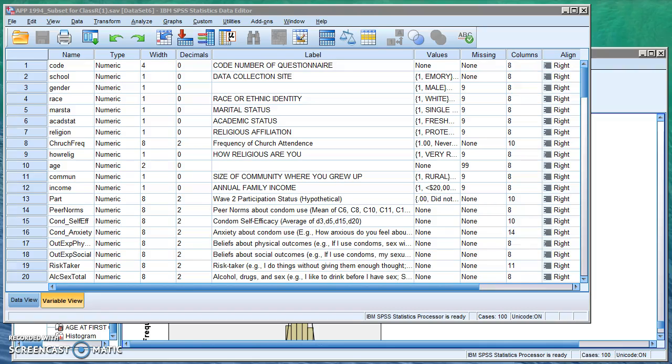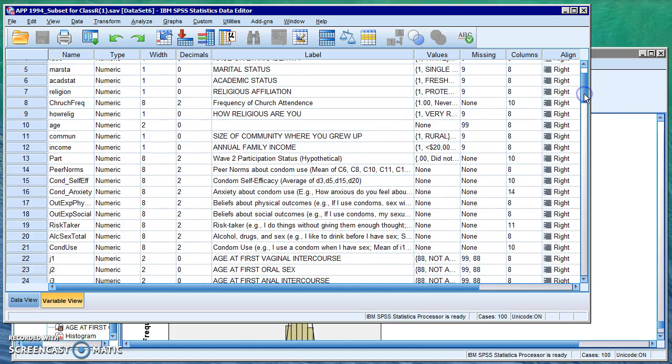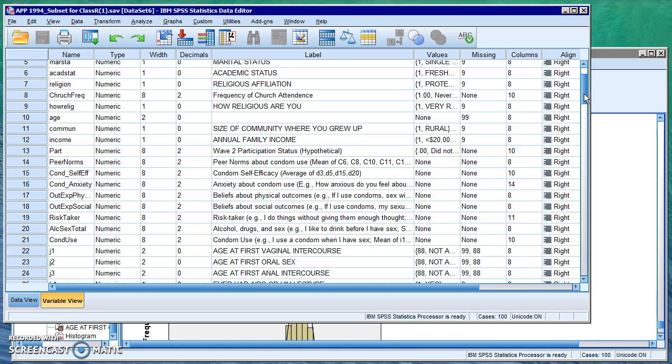With this APP 1994 subset for class from Canvas, I will be conducting a descriptive analysis. My question is, what is the typical age that someone first received or gave oral sex? That question is J2, and I would show you this, but since it's age, it's actually just entered as the age they gave, and you will be able to see that when we go through and analyze it.